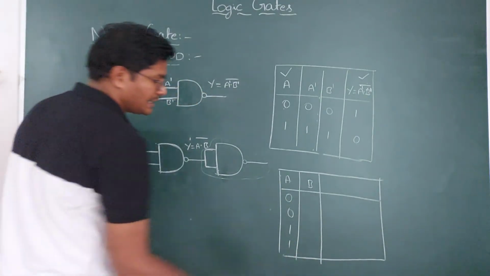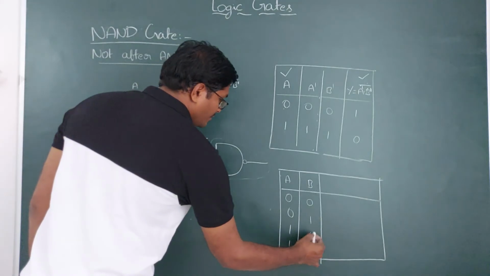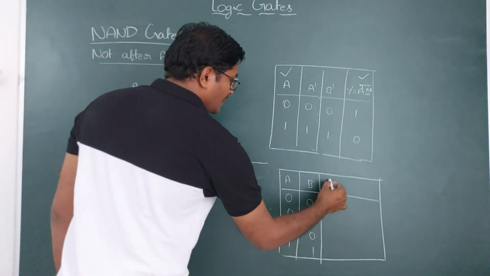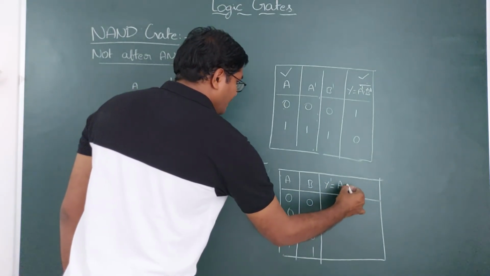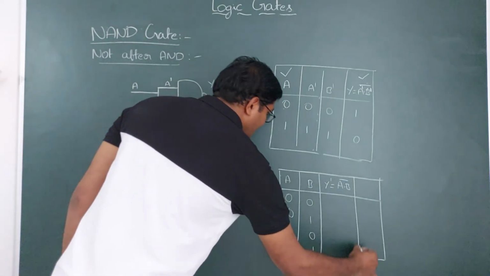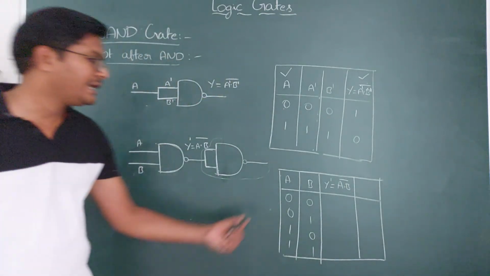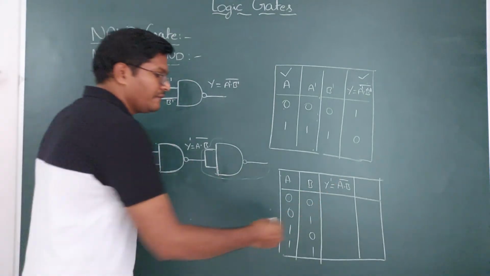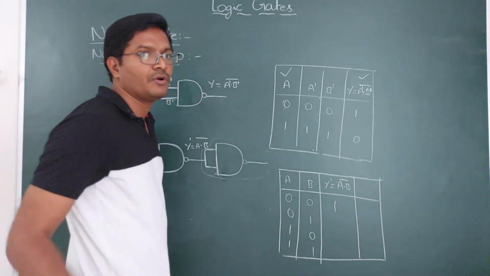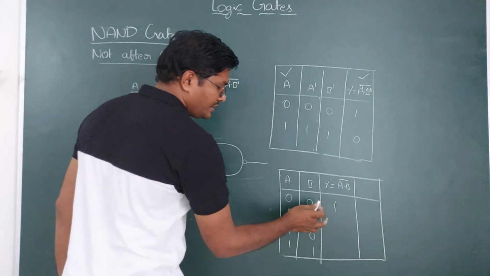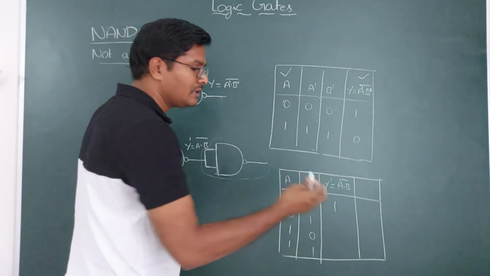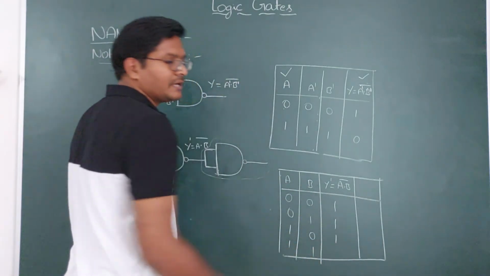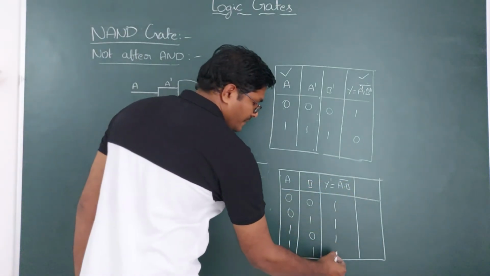That is the formation of the input signals. And the intermediate signal is Y dash equals A into B whole bar. A into B is 0 into 0, 0, but it is bar, inverse, which is 1. 0 into 1 is 0 and inverse is 1. 1 into 0, 0 and inverse is 1. 1 into 1, 1, but inverse is 0.